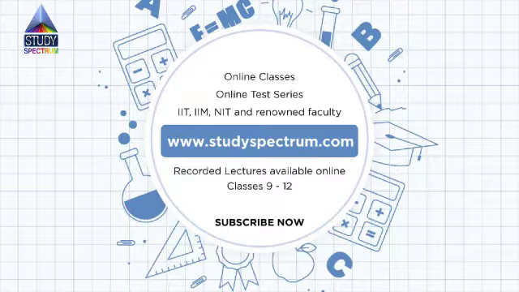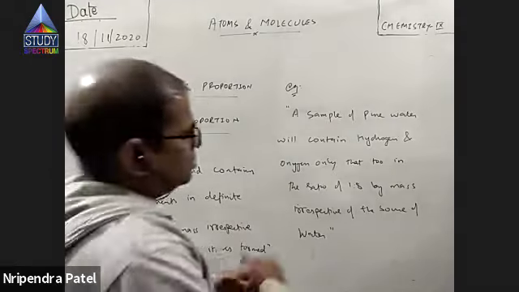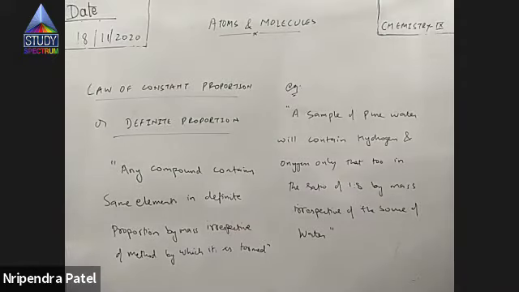Or if you collect the sample of carbon dioxide, right? You can prepare carbon dioxide by burning carbon in excess of oxygen, right? Or by decomposition of calcium carbonate, you can obtain carbon dioxide. So whatever be the source or method of preparation, carbon dioxide will always contain only two elements, and those are carbon and oxygen.